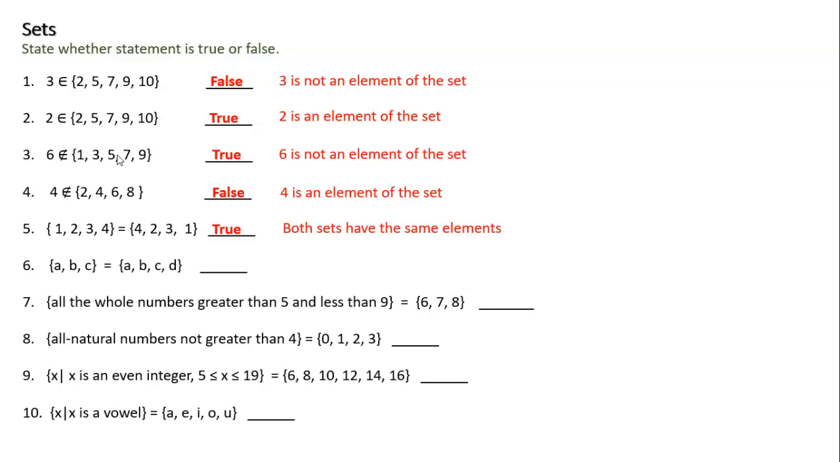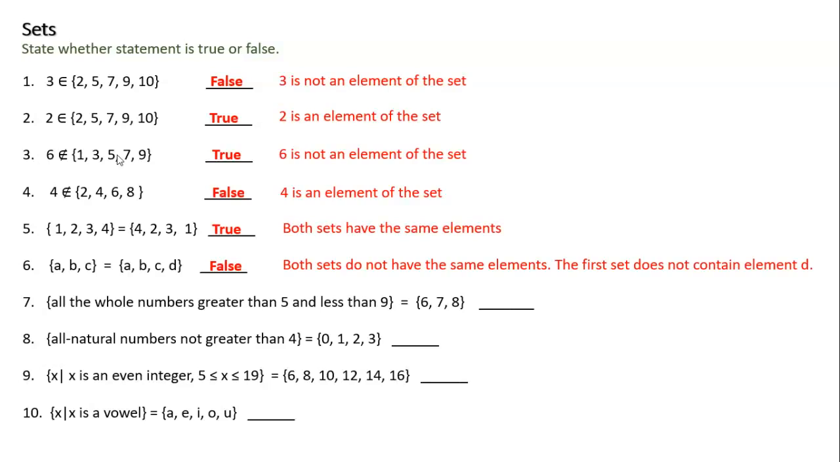Okay. What about 6? {A, B, C} is equal to {A, B, C, D}. Oh, this one's not a true statement because I don't have the same number of elements. One has one more than the other. Even though I do have some in common, one has one more, so this is not the same, since I have one less, or I have one more, however you want to look at it, right? Okay, how about number 7?